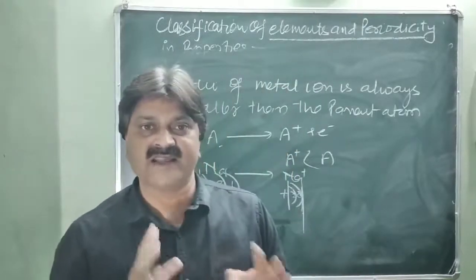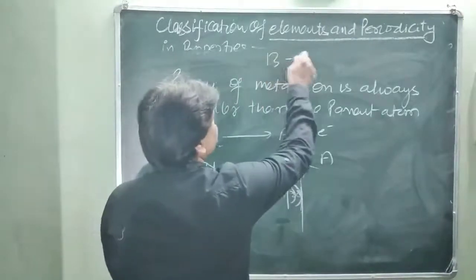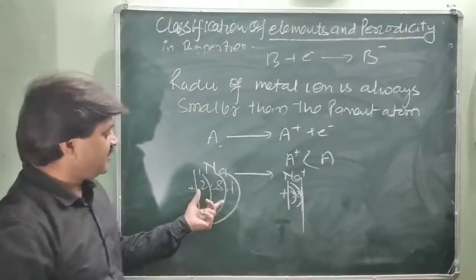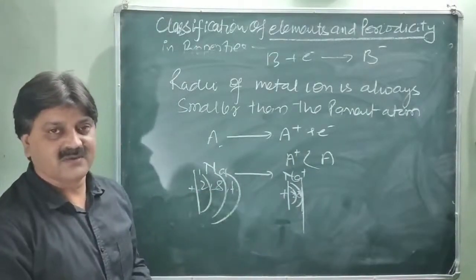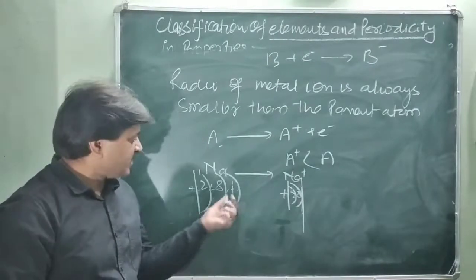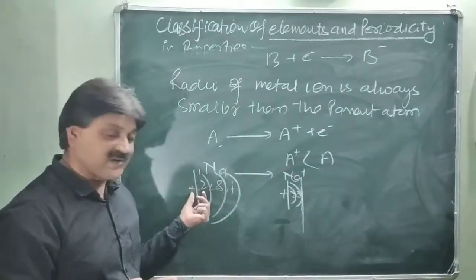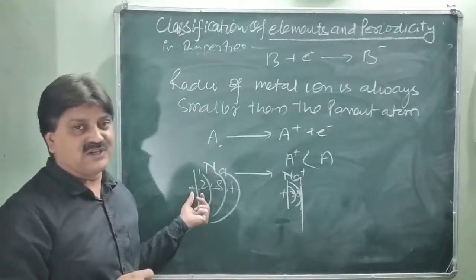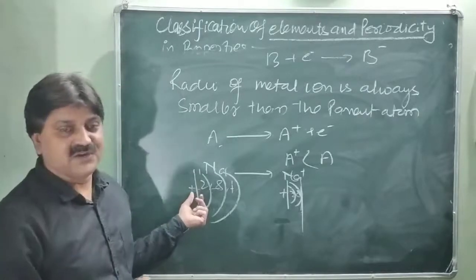Whereas in the case of anions, just like atom B gets one electron, it becomes B minus. After losing the valence electron, the inner electrons come close to the nucleus and the radii decreases, because radii is the distance between the nucleus and valence electron. Electrons decrease, not the protons in the nucleus. So a strong force of attraction acts on the electrons from the nucleus, and the electrons come close to the nucleus. So their size decreases.